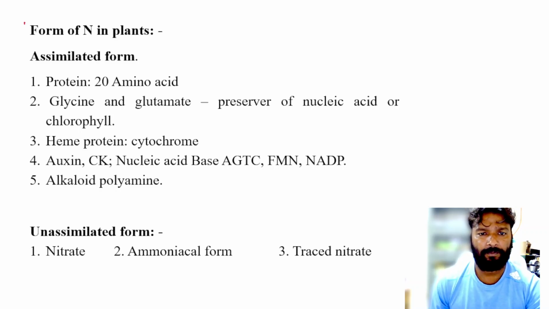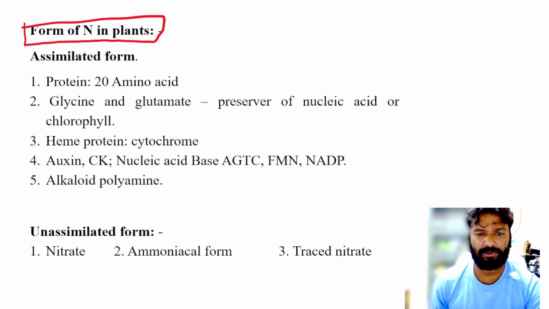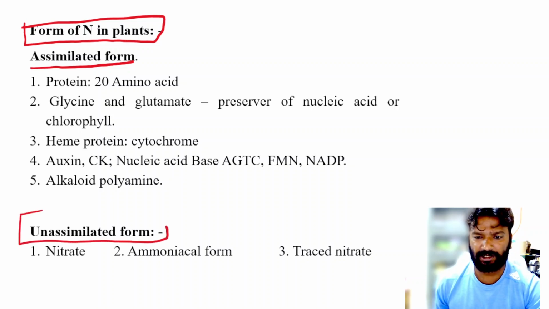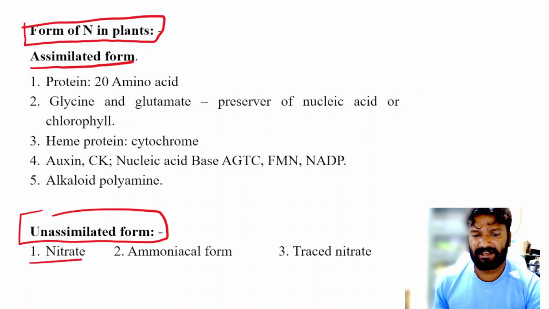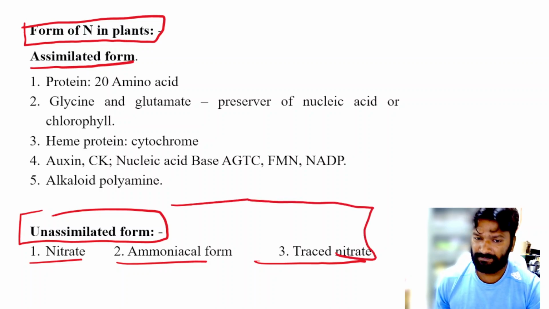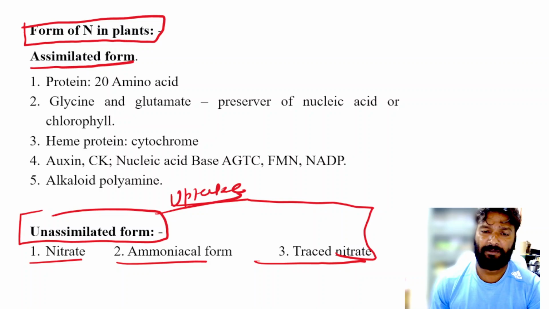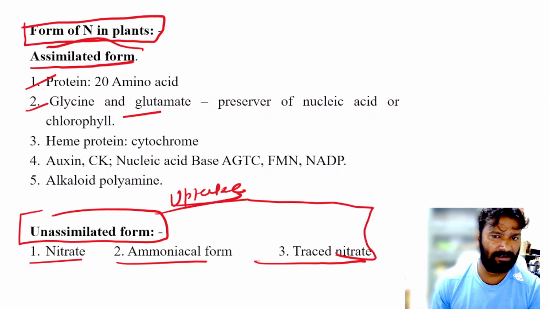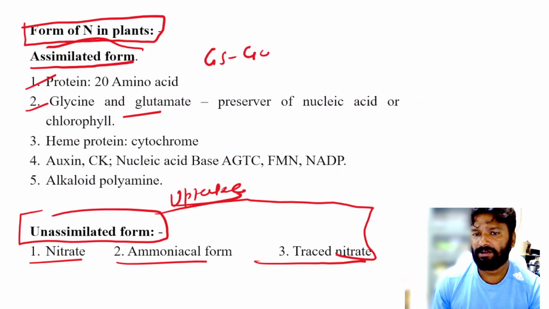Now the forms of the nitrogen in the plants. So there are generally two types, that is the assimilated form and the unassimilated form. So nitrate, ammonia and trace nitrate, these are the unassimilated forms taken up by the plant, and finally assimilated into the proteins, glycine and glutamate, as already discussed in the GS-GOGAT pathway.